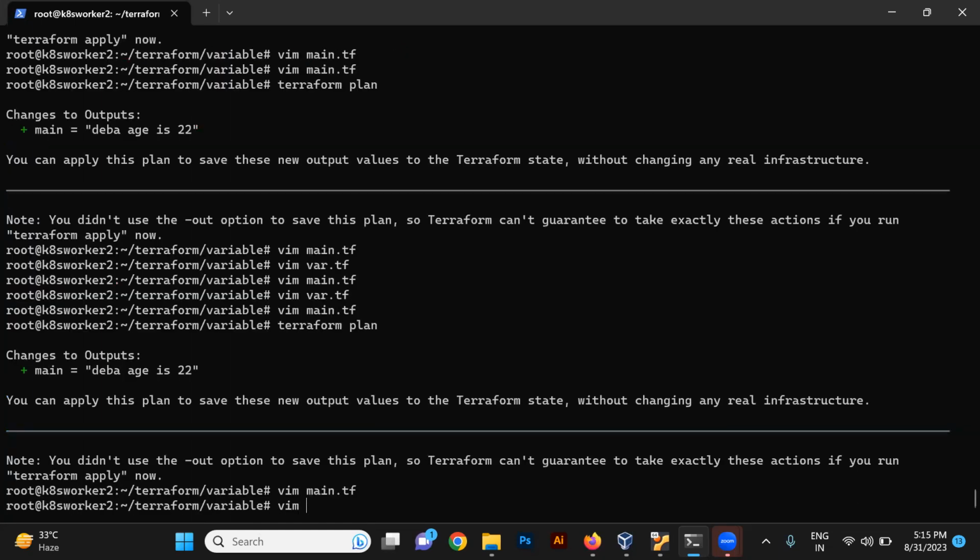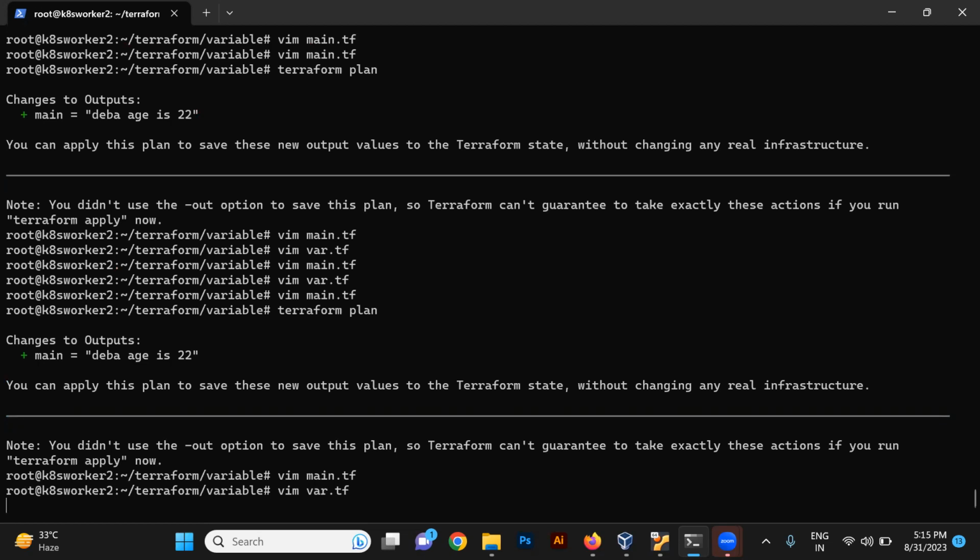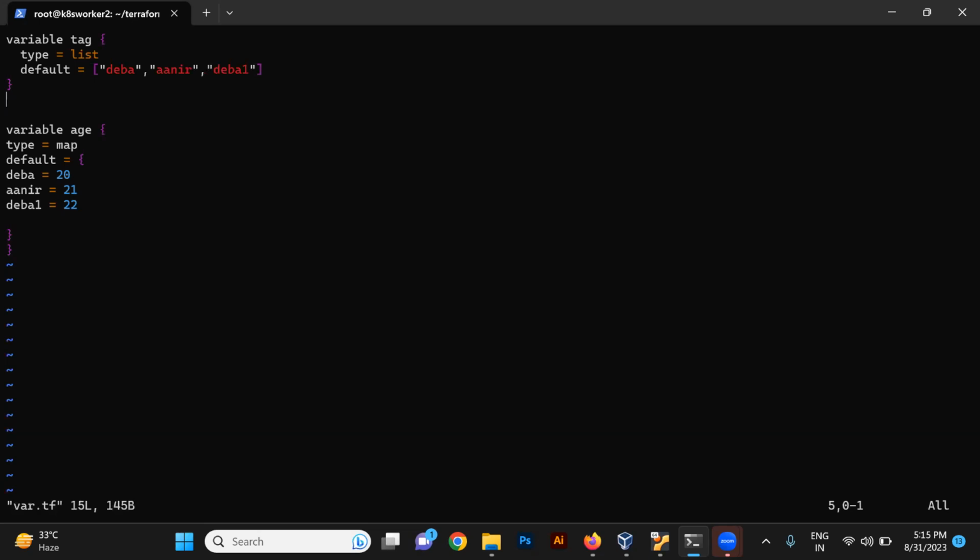So instead of doing this, let's again check for the variable, and we will be defining one more variable here, right? This time we will be taking name, and inside this, let's take type as string because we need only the name, so string will be fine.